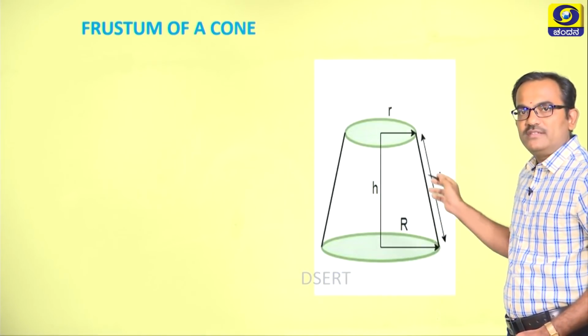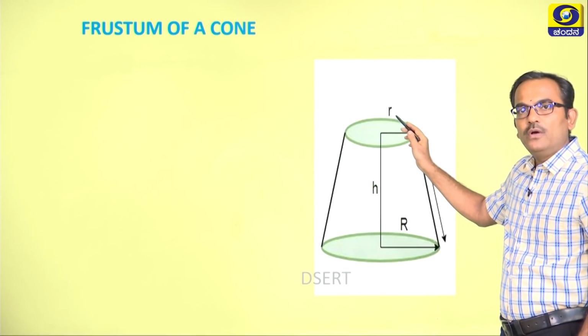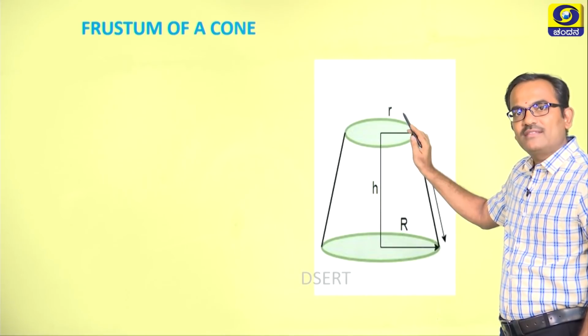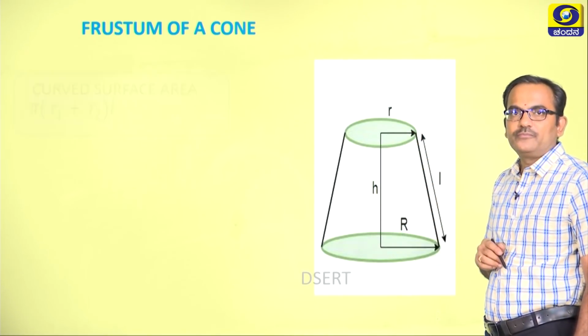Okay. Now, what are all the formulae that are connected with the frustum of a cone? As you can easily see, this is the frustum of a cone. As I told you, the radii can be marked as small r and capital R, or R1 and R2.